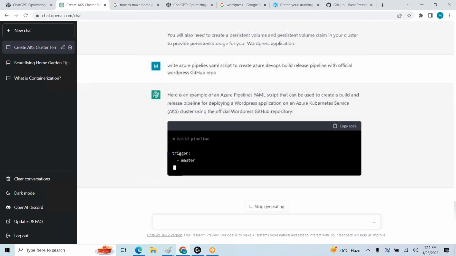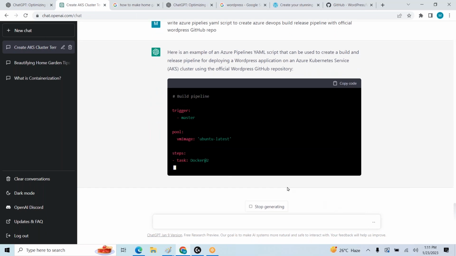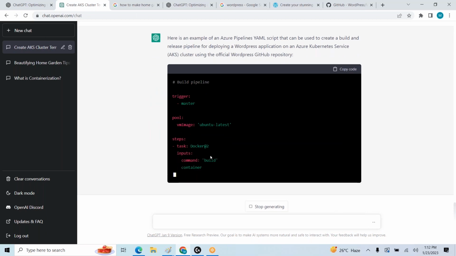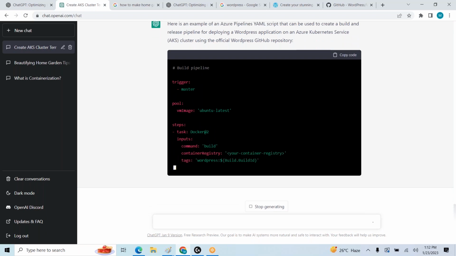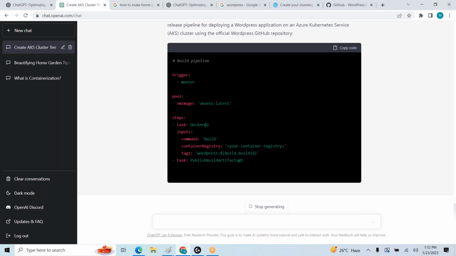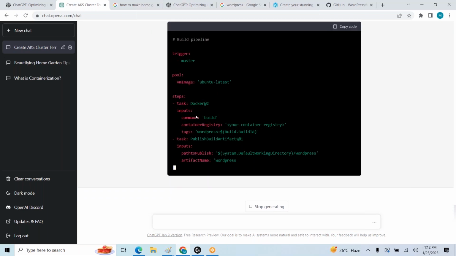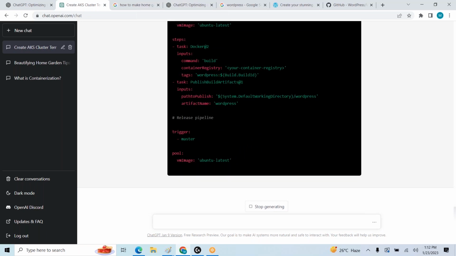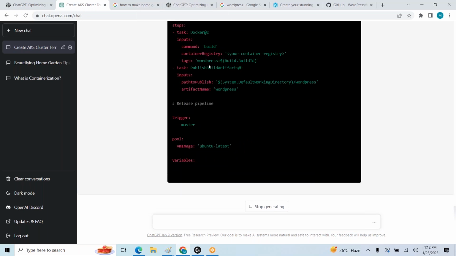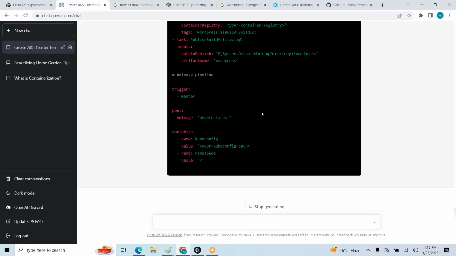So just observe here: trigger, pull. Different steps we can observe here. First it is containerizing, using Docker to do containerization. Just observe this container registry. We can mention our container registry.